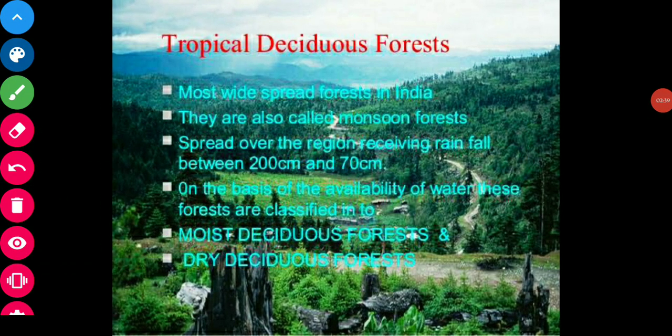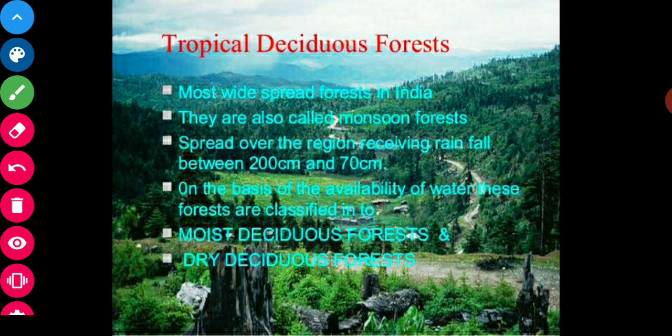The second type is tropical deciduous forests. These tropical deciduous forests are also called monsoon forests. These forests are found in Madhya Pradesh, Bihar, Jharkhand, Chhattisgarh, Odisha and Maharashtra.